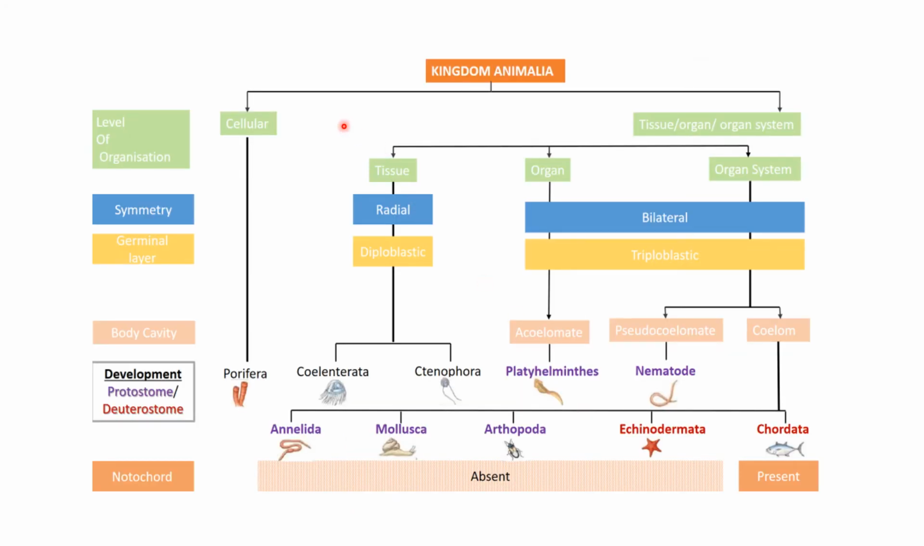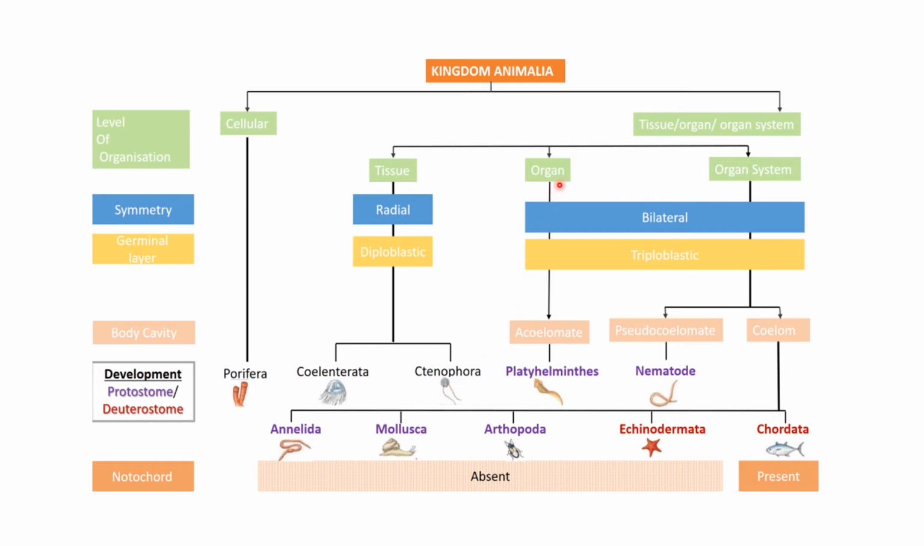Now let's have a recap of what we did till now. So kingdom Animalia, they are classified according to the level of organization, symmetry, germ layer, body cavity and notochord, presence or absence. So according to the level of organization, it can be cellular or it can be tissue, organ or organ system. So in cellular, it comes Porifera. According to the tissue level, if tissue is present and symmetry is radial and germ layer is diploblastic, that means two layers, there are two types, that is Coelenterata and Ctenophora.